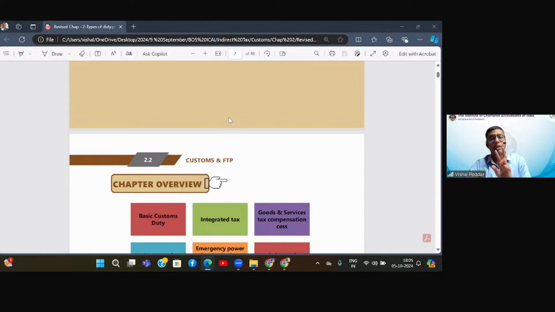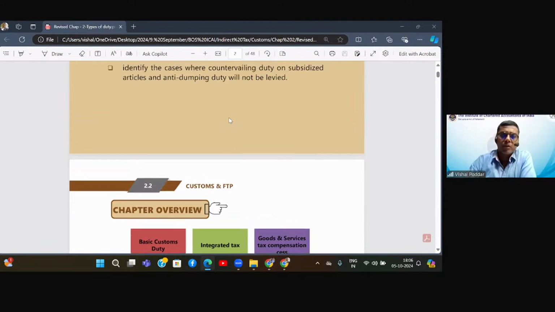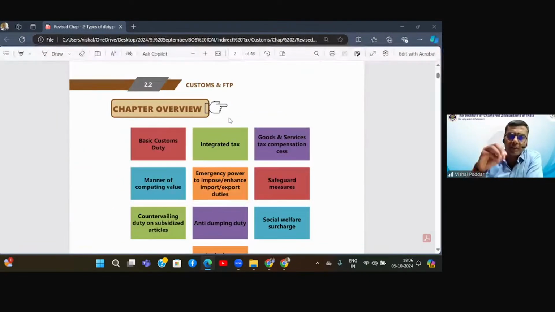So one, procedures are left. Two, valuation, which is a very important chapter from exam point of view also, is left. Three, the topic which we are discussing today. What is the topic? Now let us say once there is a levy.